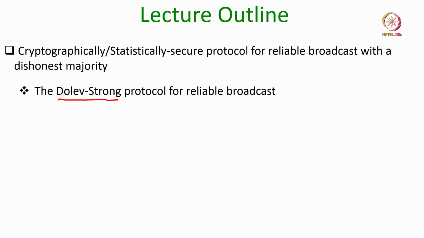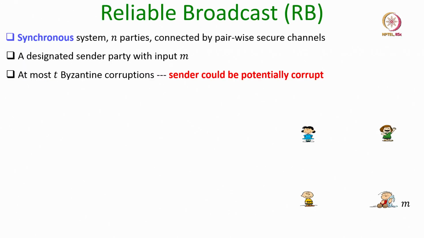And this Dolev-Strong protocol works even if you have a dishonest majority. That means, it will work as long as there are T corrupt parties where T can be as large as n minus 1. That means, the only condition which you require here is that T should be strictly less than n. This is unlike the perfectly secure protocols where you had T less than n over 3 as the necessary condition. So, let me quickly recall the reliable broadcast problem RB.